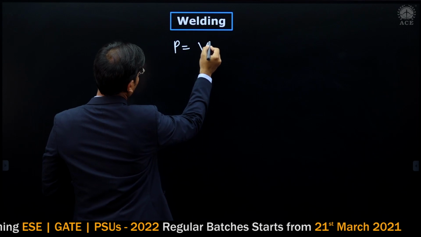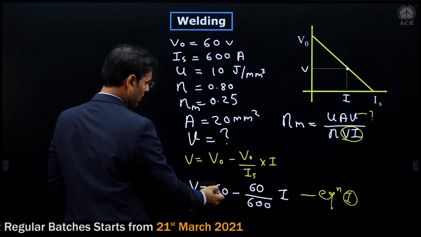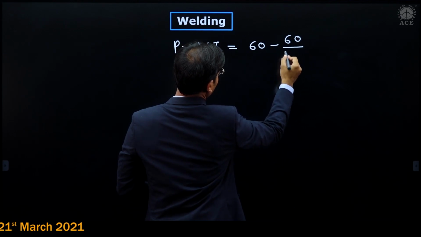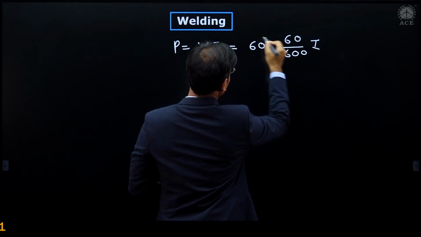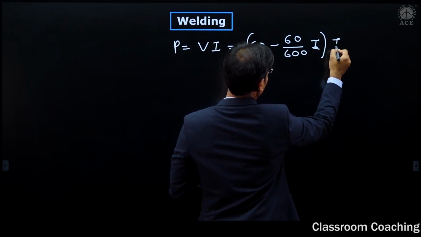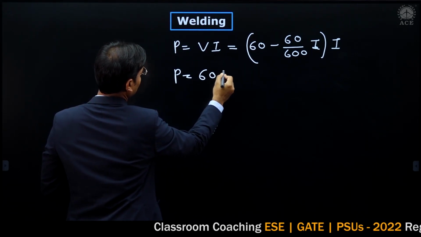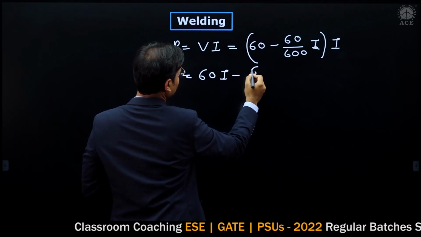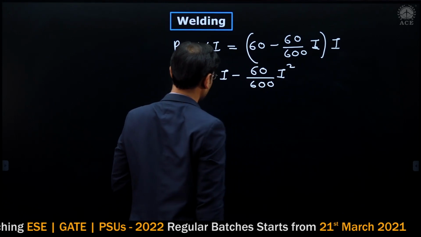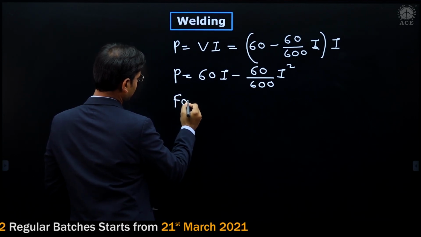Power is equal to V into I. Then that same V I am writing, this is V, the same I am writing, 60 minus 60 divided by 600 into I, V is over, and into again I. Then power is equal to 60 into I minus 60 divided by 600 into I square. Now we have to calculate for maximum power. I am writing for maximum power.